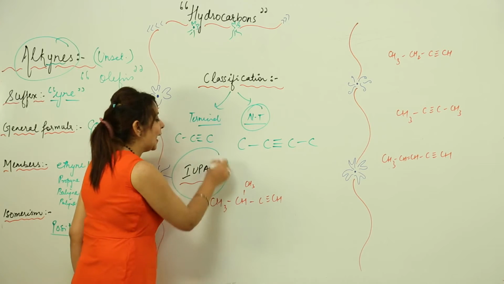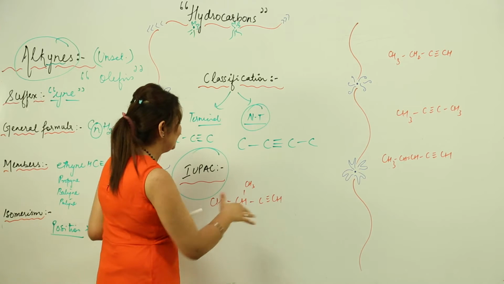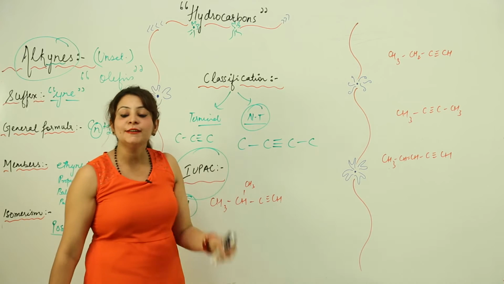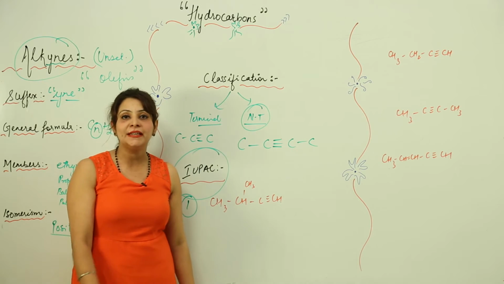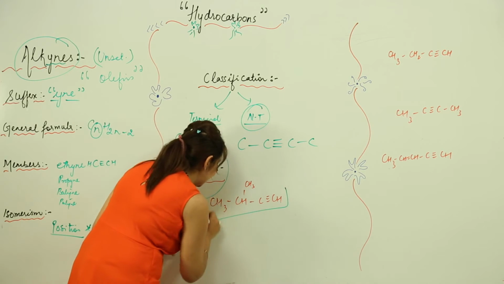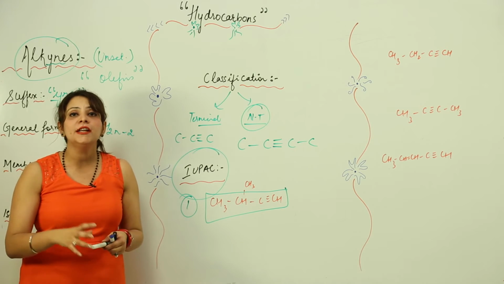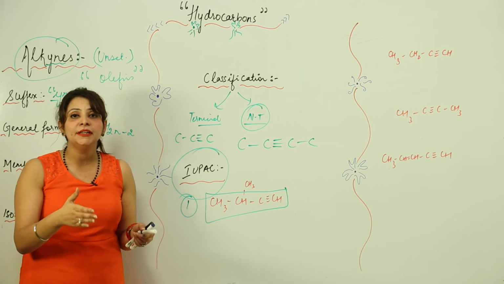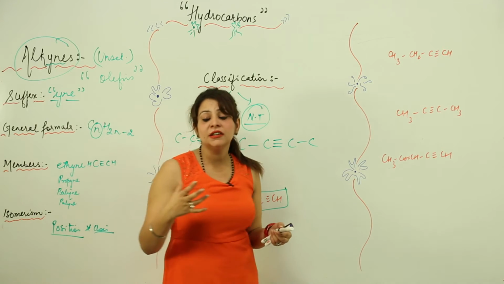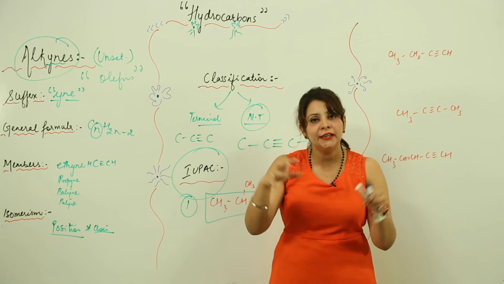Now coming to IUPAC, that is the International Union of Pure and Applied Chemistry, we will be doing the IUPAC naming now. This is my first question which I am going to take up for you. As you all know, the first thing in IUPAC is that we need to select the longest chain. This is my longest chain. When there is a double or triple bond in a chain, we need to give the carbon containing that double or triple bond the minimum number. It can happen that the chain might shorten, but we should still have the carbon which carries the triple or double bond included in the chain.